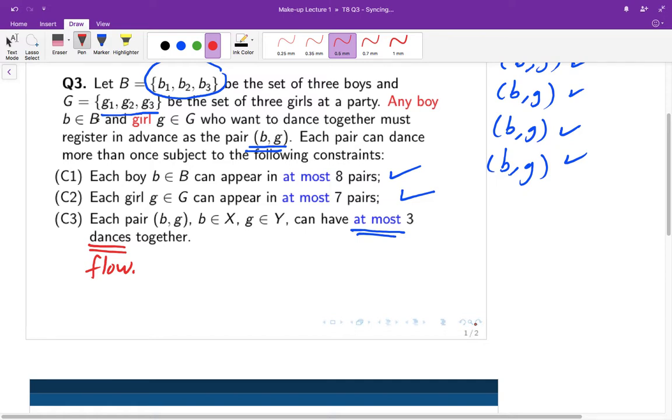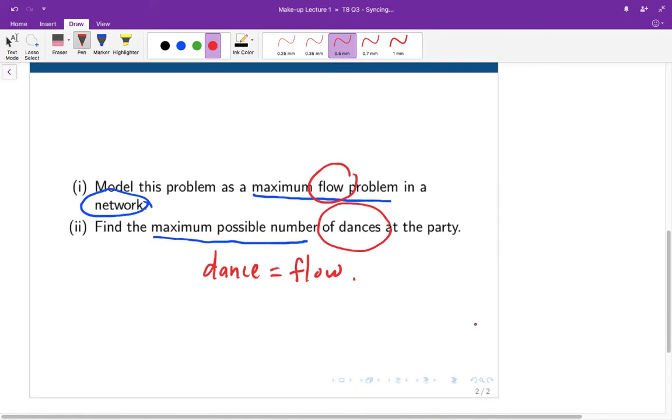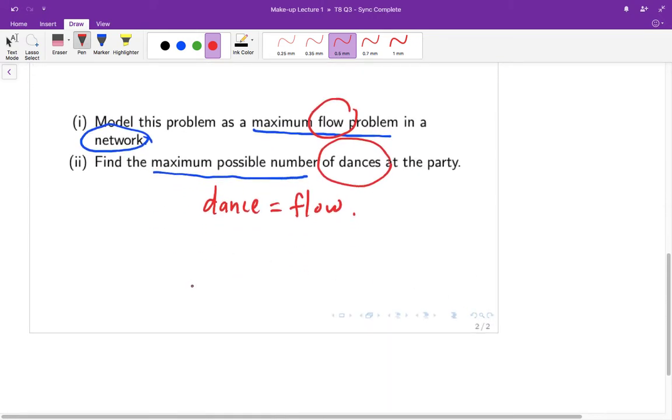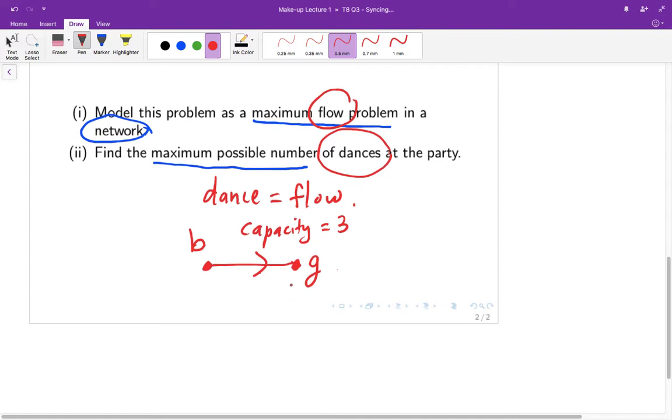Well, that means if we have a directed edge, let's say from B to G, and we set the capacity of this edge to be 3, then this forces the pair BG to have at most 3 dances together. You follow me?